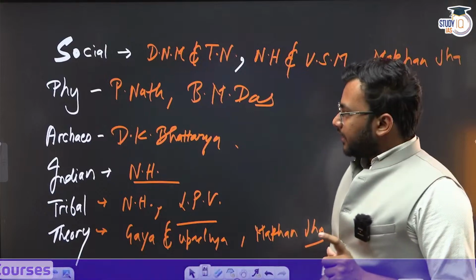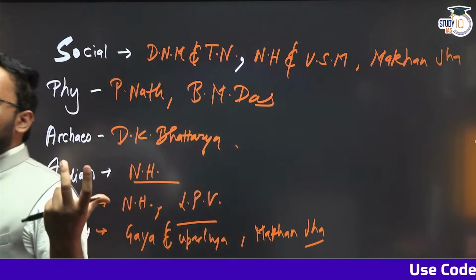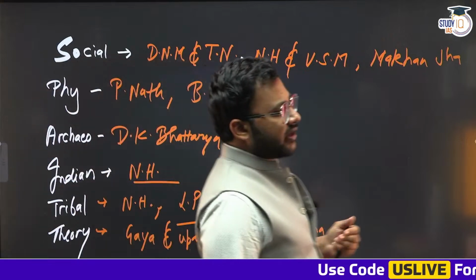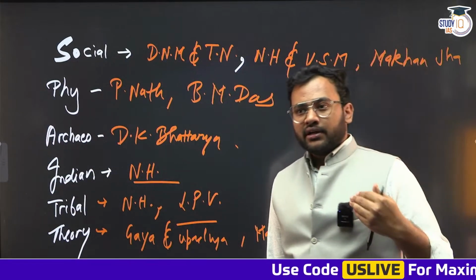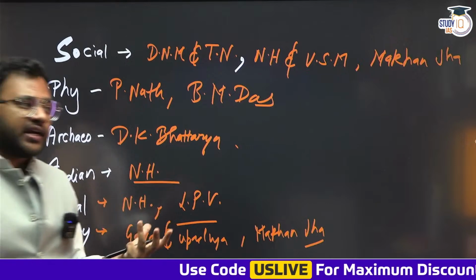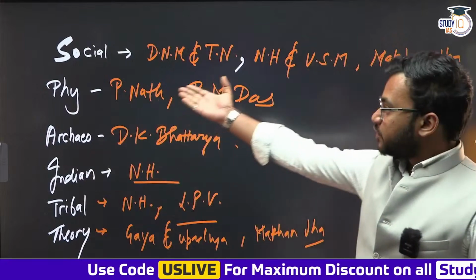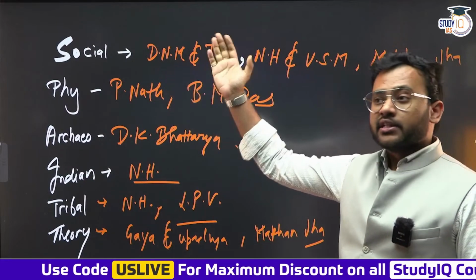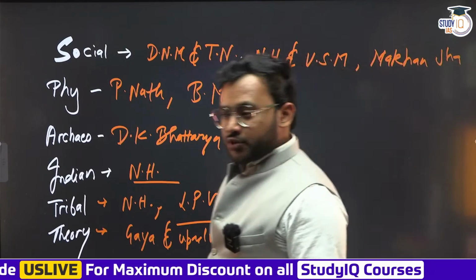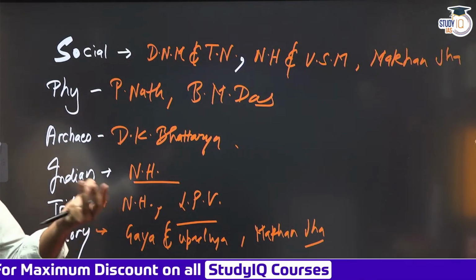All right. Now coming to the social anthropology portion, same is the problem. Most of the books which are written here are on an average 30 to 35 years old. For example, the books by Makan Jha and Nadeem Hasnain, they are published around the 90s, or some of the books also have some early edition in early 2000s. So even if they are in early 2000s, they are old by 2 decades. If they are in the 90s, they are old by 3 decades. And the one which is probably known by everyone, D.N. Majumdar and T.N. Madan, this was first published in the year 1957, before Prime Minister Nehru died. All right. So it is going to be around 50 years old. Sorry, not 50. I think it is going to be more than 60 years old.